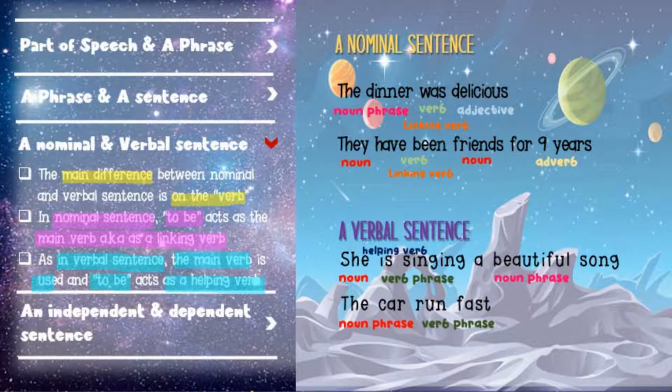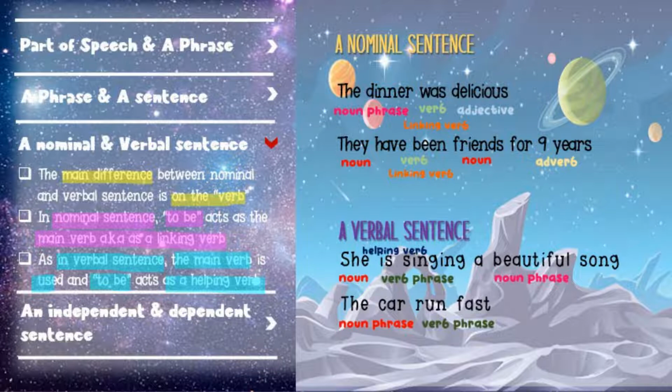And then they have been friends for 9 years. Been over here is also the verb. Was and been, we call this one a linking verb. While in a verbal sentence, the main verb is used, like to infinitive, and to be, if there is a to be here, it is a helping verb.